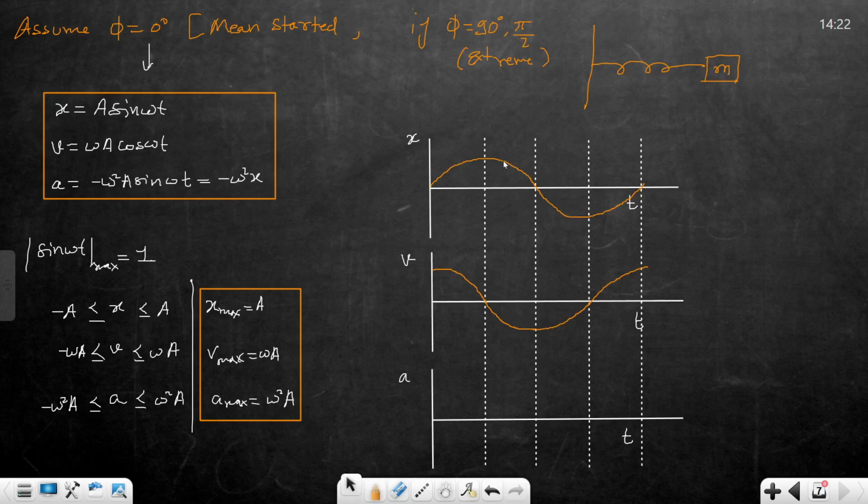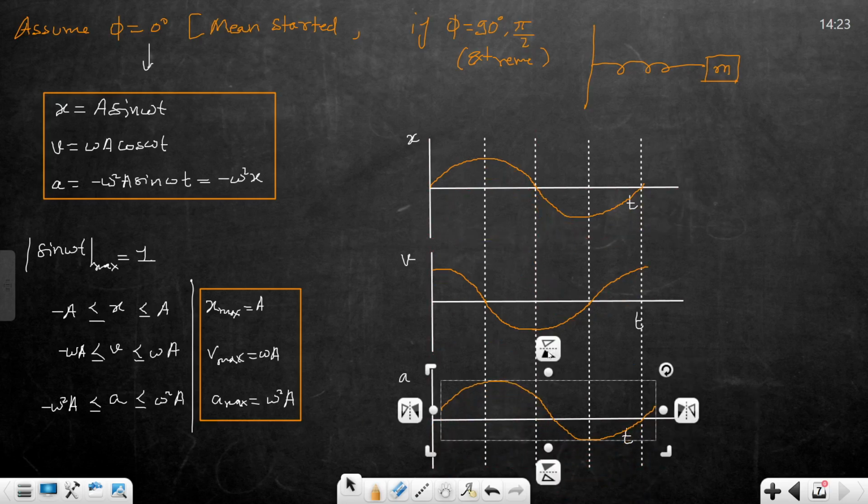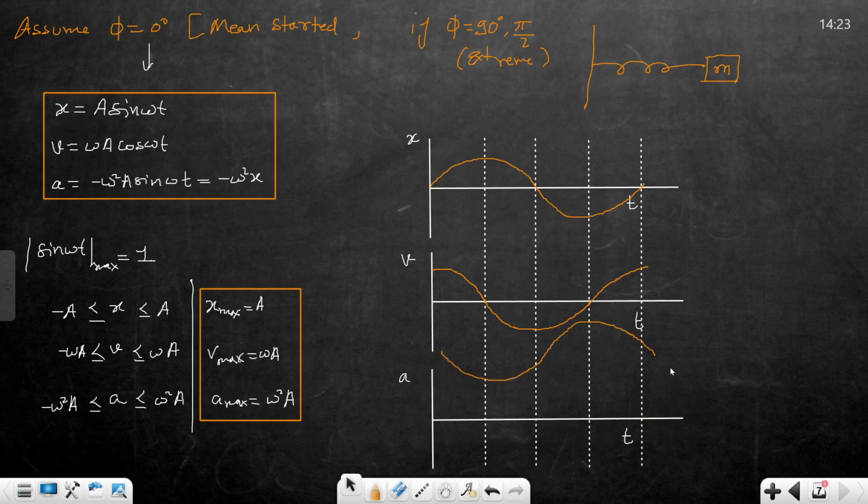And the acceleration graph will be the mirror image of this graph. Clear? Why is this the mirror image? Because it is minus omega square x. This is the acceleration versus time. So this is a simple sine graph, this is a simple cos graph, and this is a simple minus sine graph.